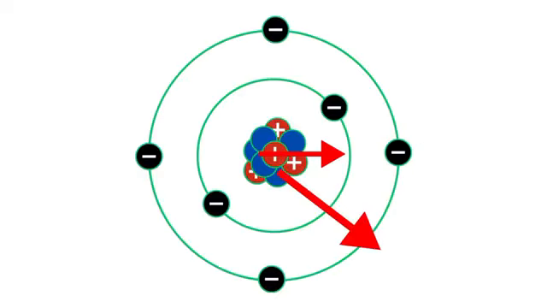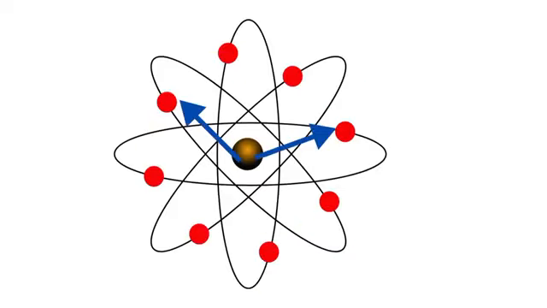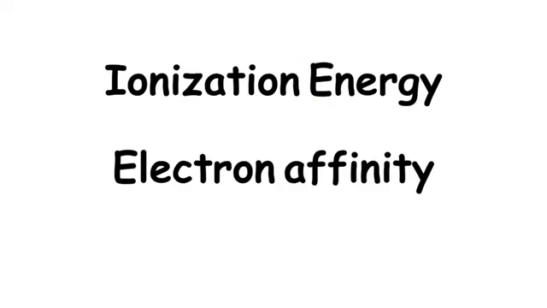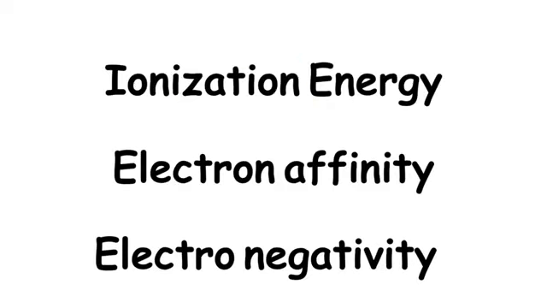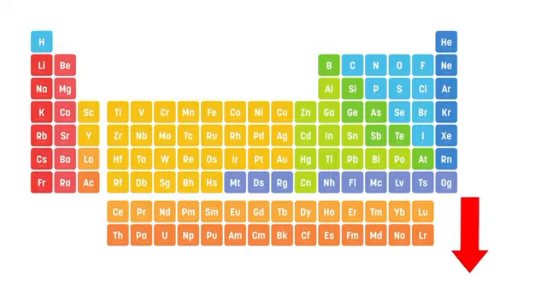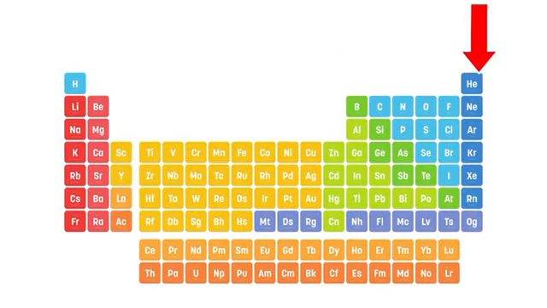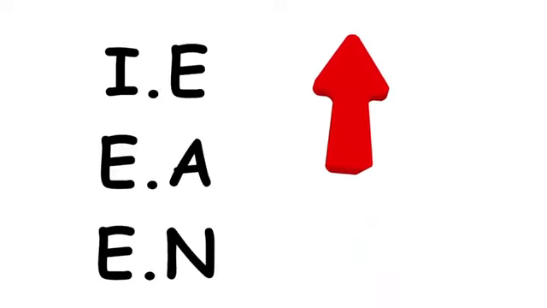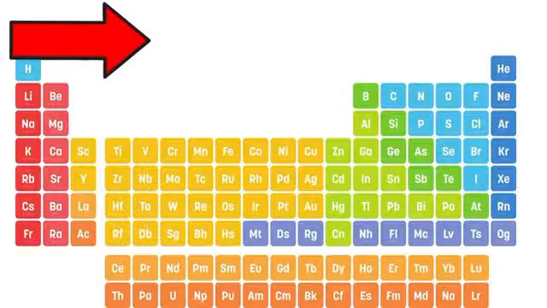Trend in properties. Group trend. Atomic size increases from top to bottom. As a result, attraction between the nucleus and outer electrons decreases, so ionization energy, electron affinity, and electronegativity decrease. From left to right in a period, extra shells are not being added, so size does not increase, and due to increased nuclear charge, forces become stronger, and ionization energy, electron affinity, and electronegativity increase from left to right.